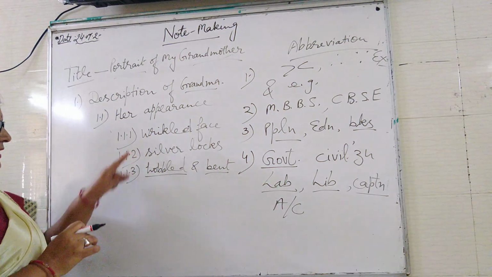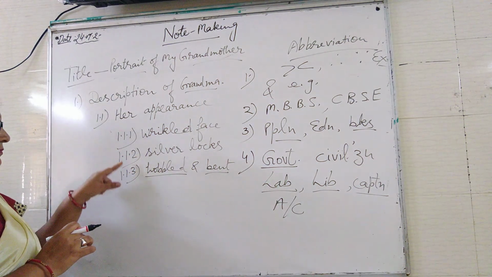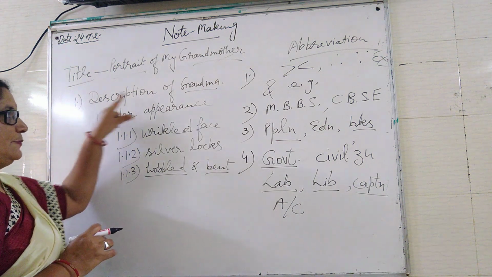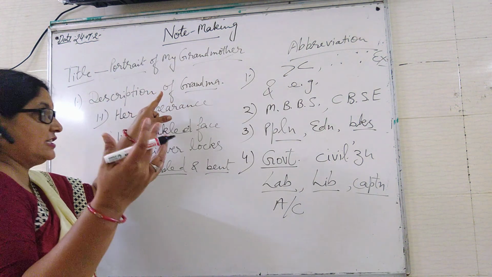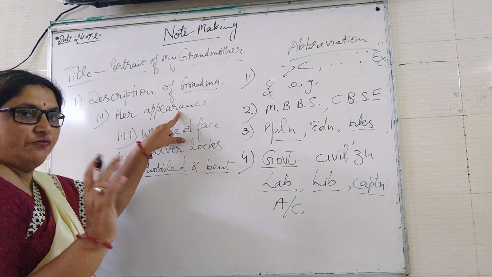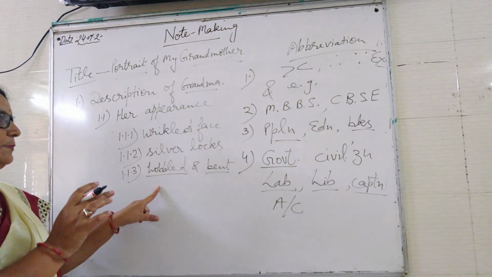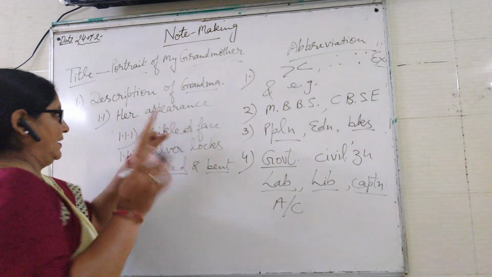So you may write some sub points in this way. The main point is the description of grandmother. What is the description? First the sub point is her appearance, and all these sub points are related to her appearance.